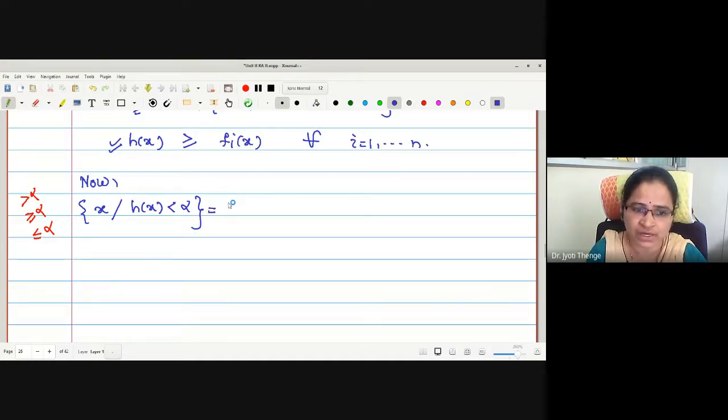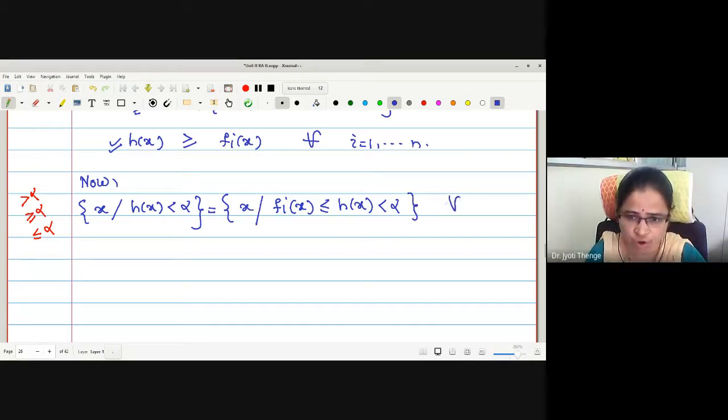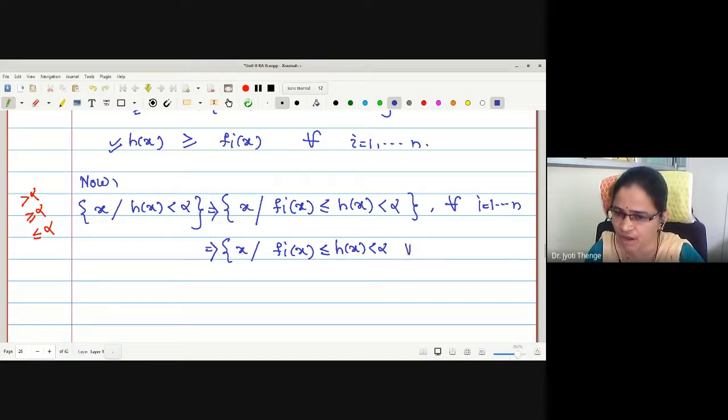Right? Now let me write this as x such that h of x is greater or equal to fi of x. Therefore, I may write fi of x is less than or equal to h of x, which is strictly less than alpha. And this is for all i equals to 1 to n. Let me write it in the set itself. Phi of x. This will imply, not equals to, h of x strictly less than alpha for all i.